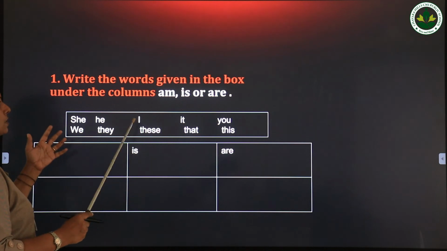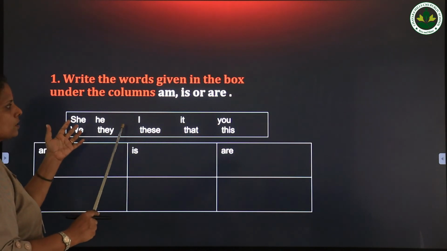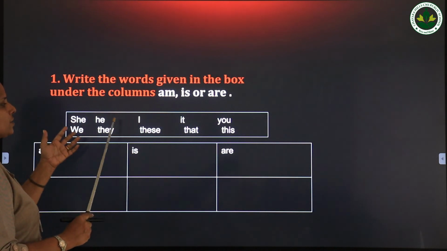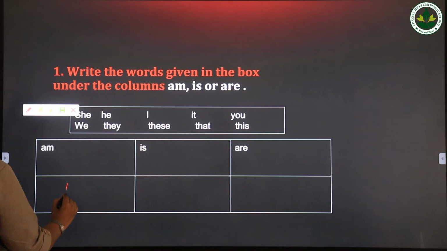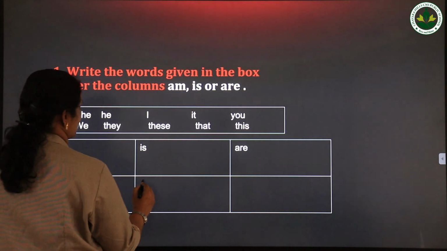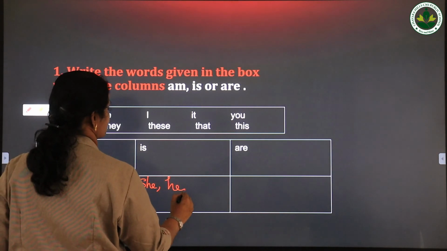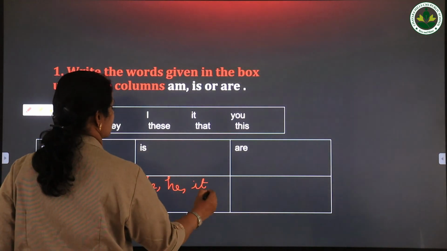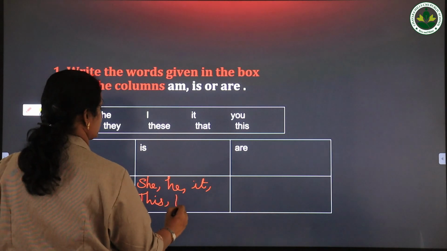So you have to pair these nouns and pronouns with the word that suits. So with am we use I. Only with I we use am, I am. With is we can use she, she is, he is, it is, this is, that is.